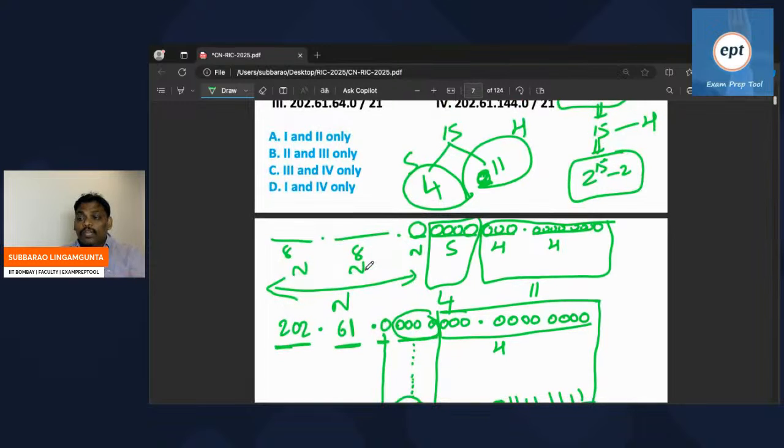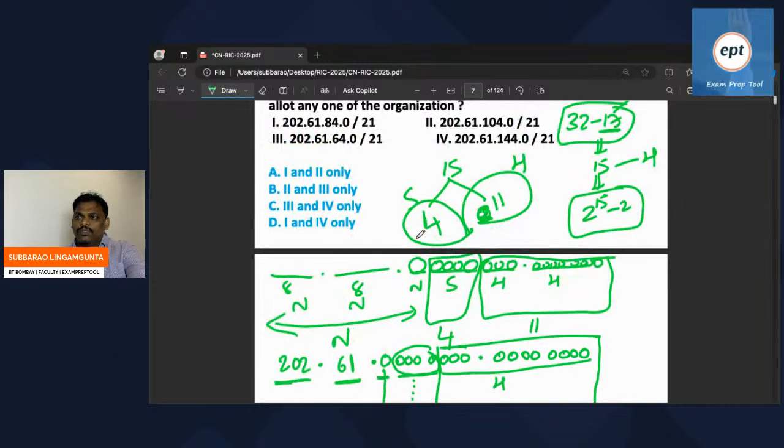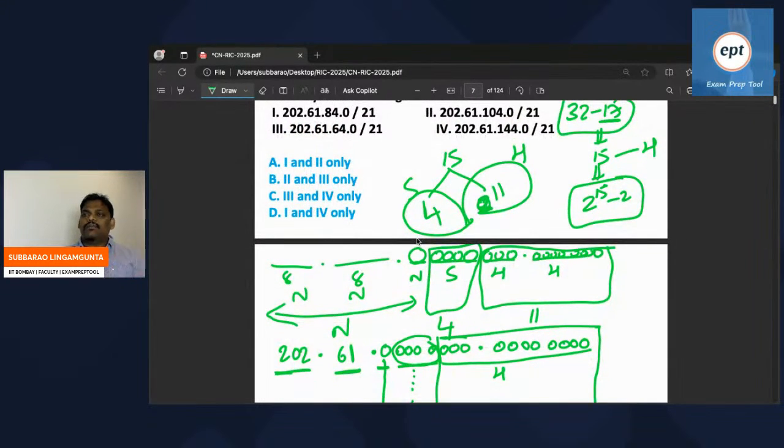Observe clearly. For every subnet, hosts are possible, right? 2 power 11 approximately. For subnet 0, 2 power 11 hosts. Subnet 1, 2 power 11 hosts. Subnet 2, 2 power 11 hosts. Like that, there are so many subnets. Now you can check the options one by one.